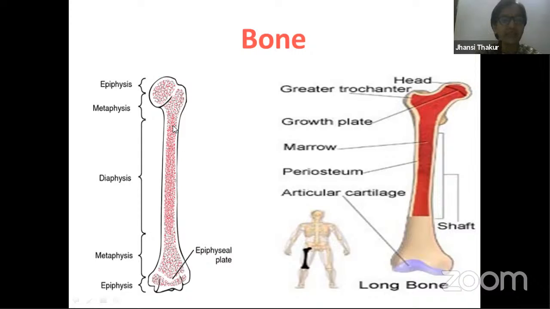Then in between, a very small region is there, which is called metaphysis. Metaphysis is the growing region of the bone. It elongates, it grows. Only then the bone grows. And then this shaft, the rod-like structure present from one metaphysis to the other, this long stretch, is nothing but diaphysis.